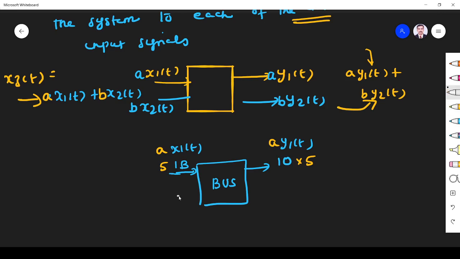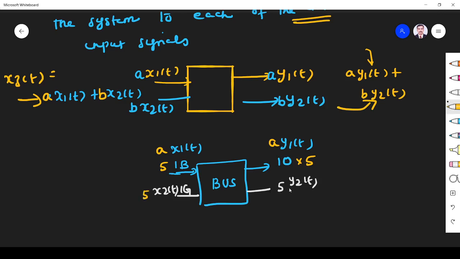One girl is boarding. Let us assume she has to pay 5 rupees. So 5 is my x2 of t, this is my y2 of t. Suppose 5 girls boarded, 5 x2 of t.